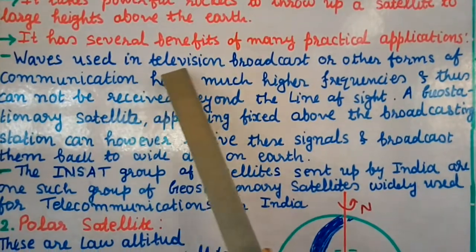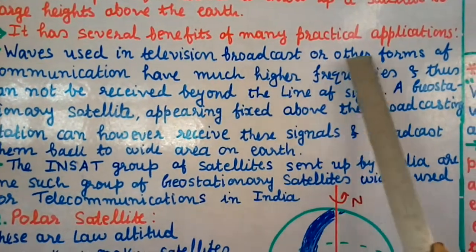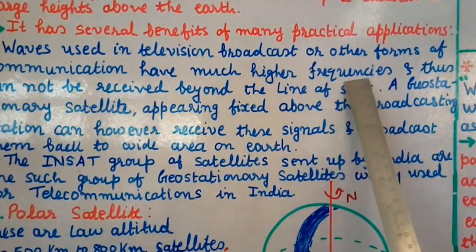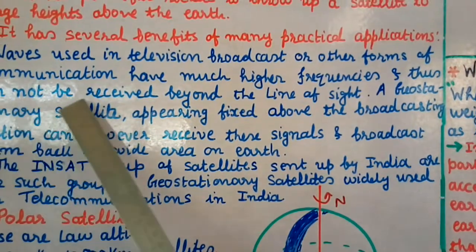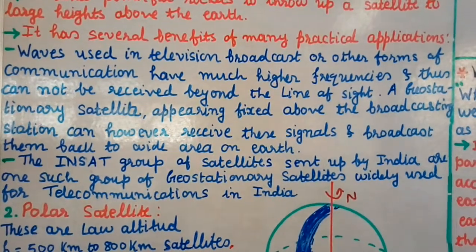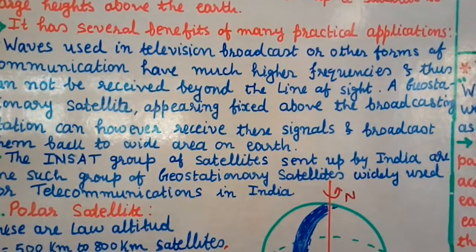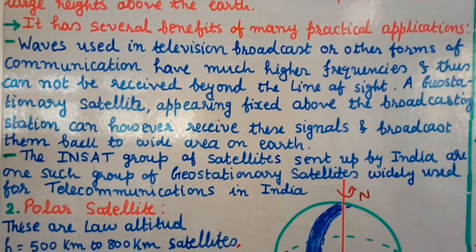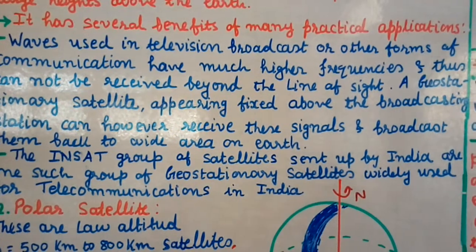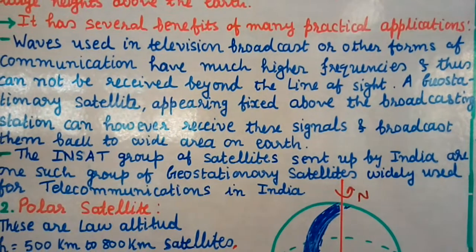Waves used in television broadcast or other forms of communication have much higher frequencies and thus cannot be received beyond the line of sight. Now, see, the waves used in television broadcasting or other forms of communication have very high frequency, and therefore cannot be received beyond the line of sight.